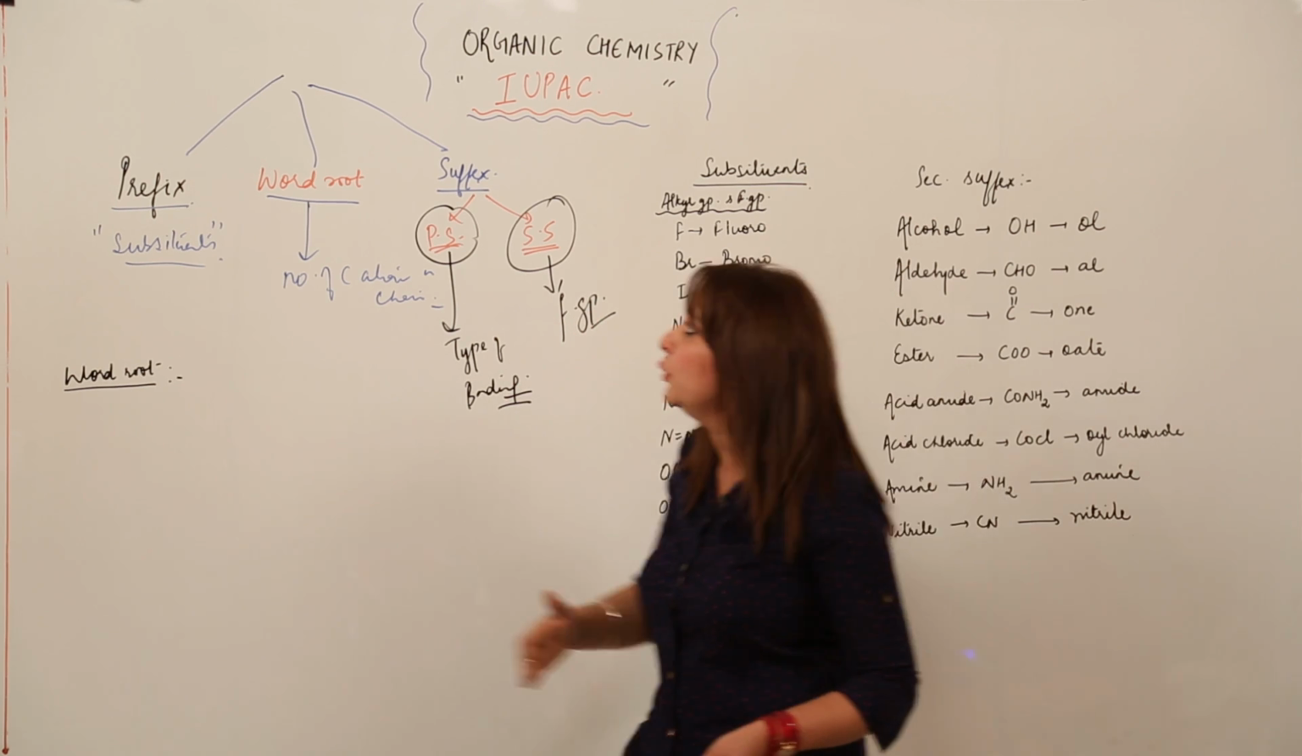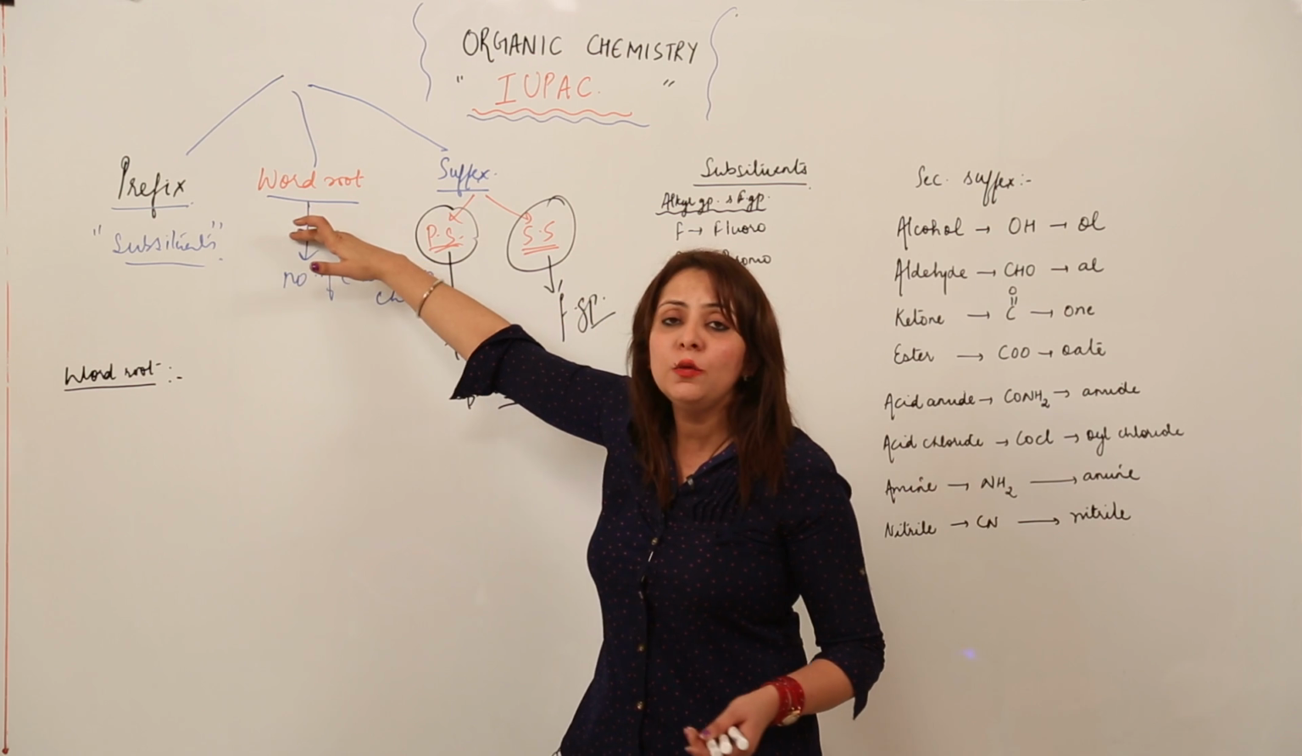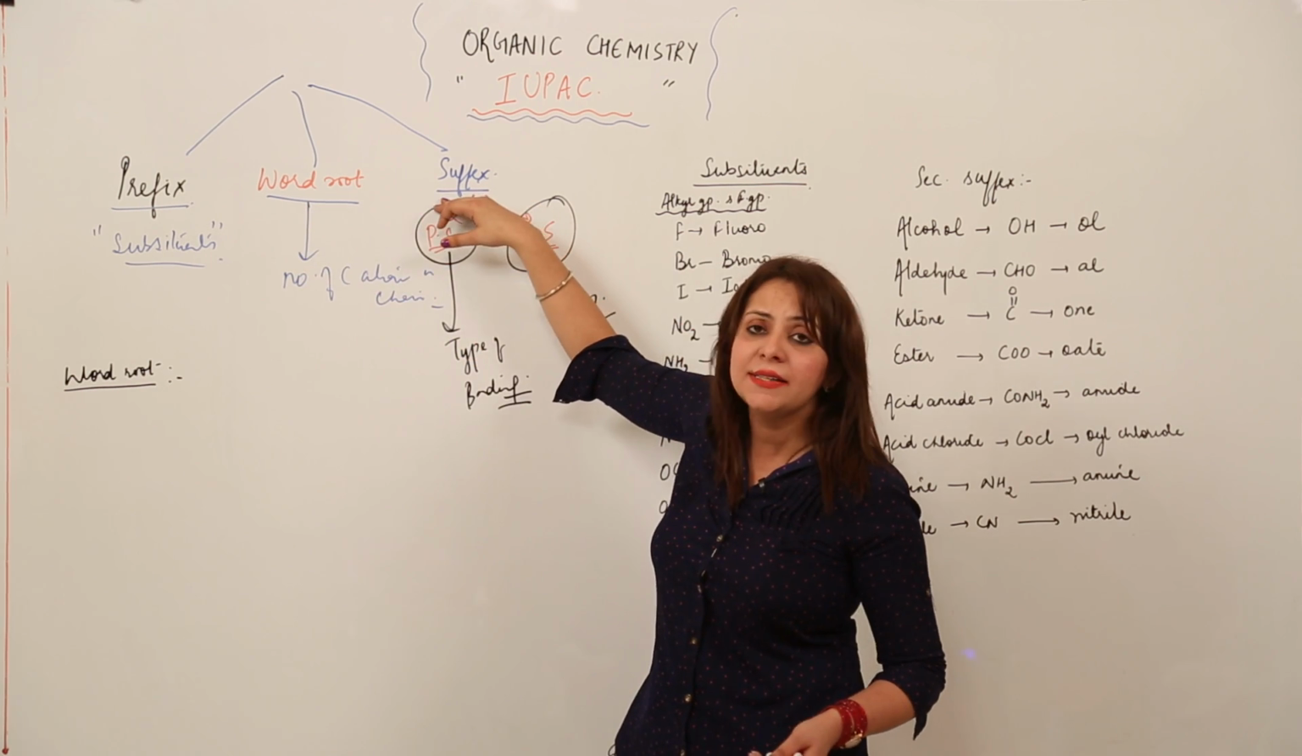So I think you are familiar with the meanings of these three words. Again, I am repeating for you. The name is divided into three parts. The first part is the prefix, the middle one is the word root, and the third is the suffix.